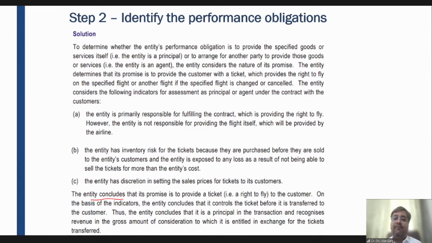For determining the performance obligation, you need to see when the goods and services will be distinct, and you have to apply two models. One model is you need to see at an individual goods and services level.